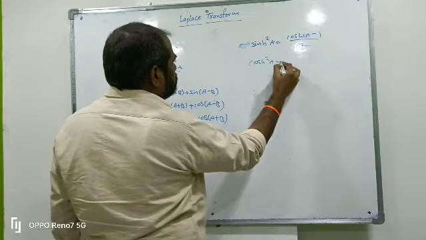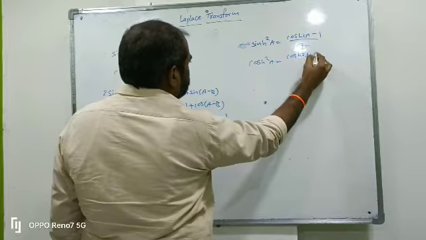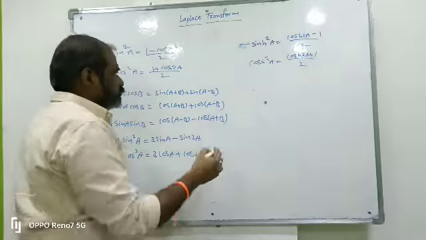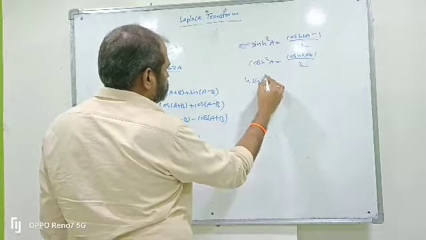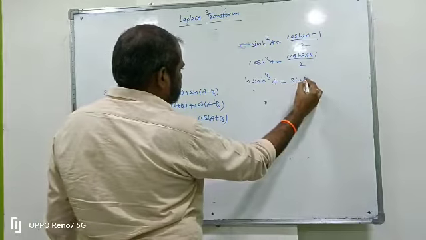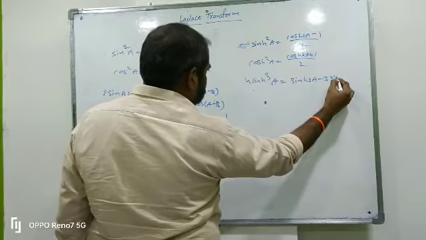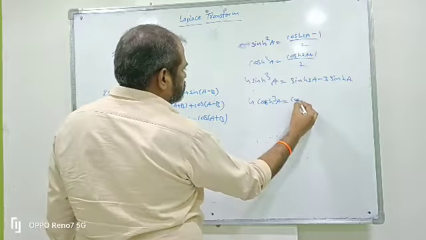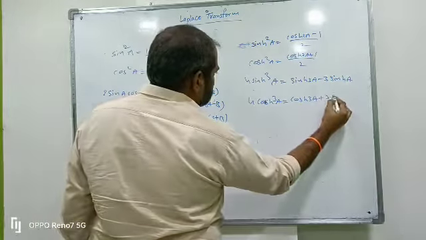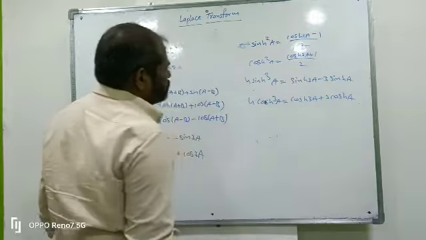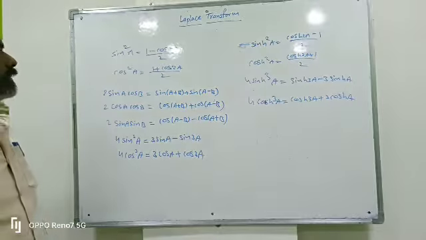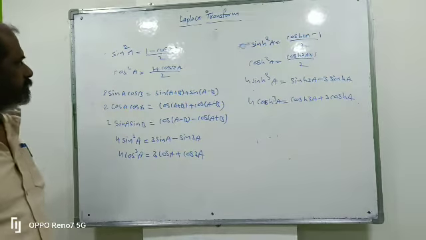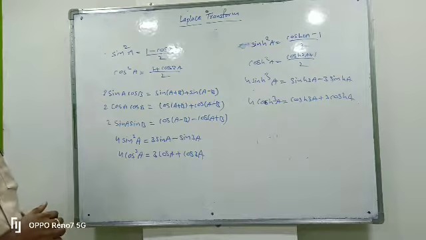Cosh square a means cosh 2a plus 1 by 2. 4 sinh cube a means sinh 3a minus 3 sinh a. 4 cosh cube a means cosh 3a plus 3 cosh a. So, these hyperbolic formulas also you must remember. These are the main important formulas from trigonometry for the Laplace transform.